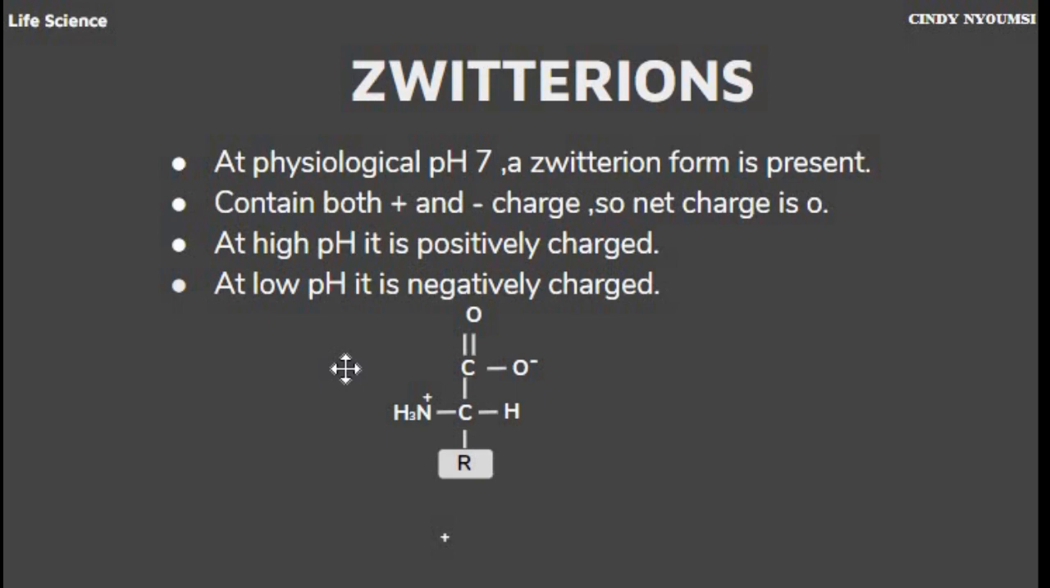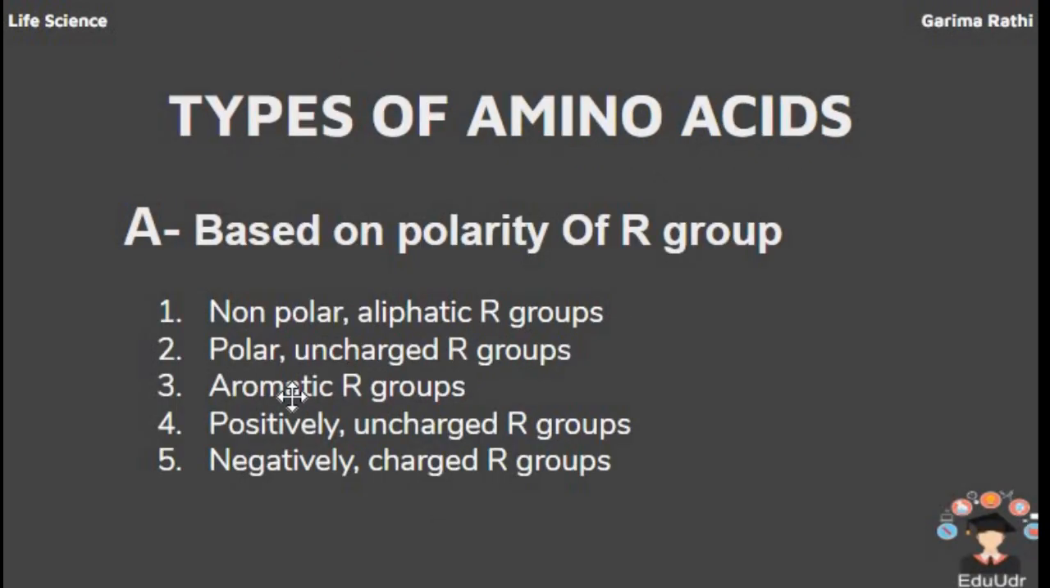Amino acid carries a charge, but this charge depends on the pH value. At a high pH, it shows negative charge on the carboxylic group. At a low pH, it shows positive charge on the amino group. This charge also varies depending on the pK value, which we will discuss in a later lecture.